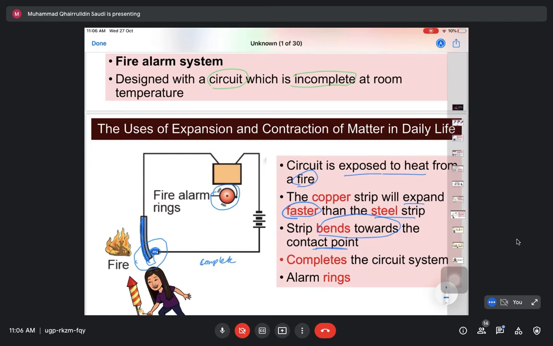Inilah contact point. So bila dia melengkung ke arah contact point, dia akan menyebabkan the circuit complete. So bila circuit complete, current can now move, menyebabkan fire alarm ni berbunyi, menyebabkan alarm rings.